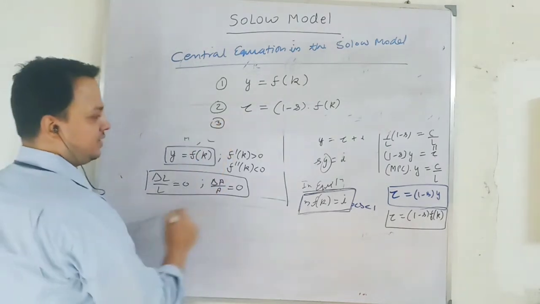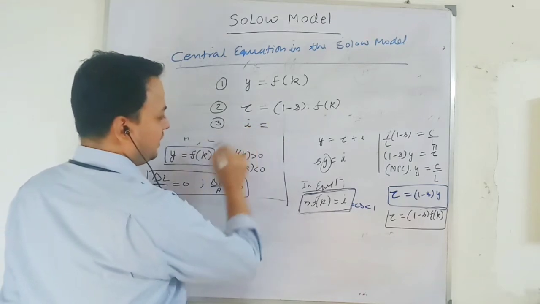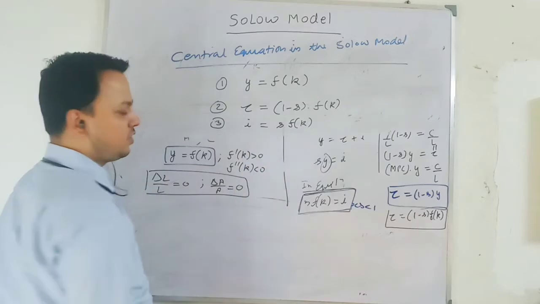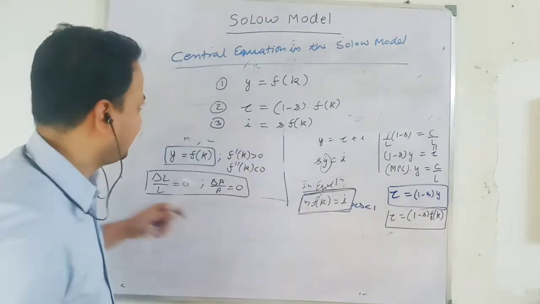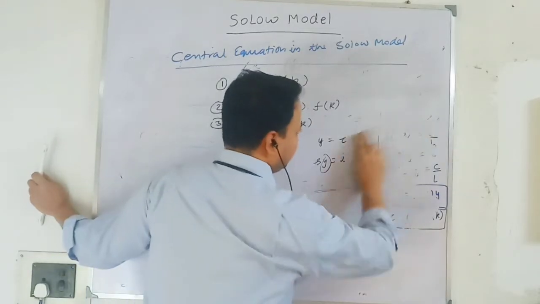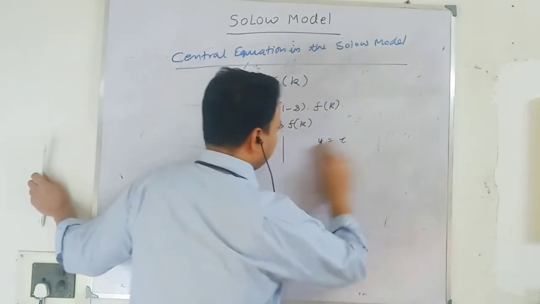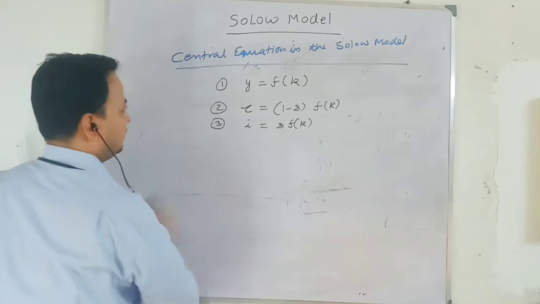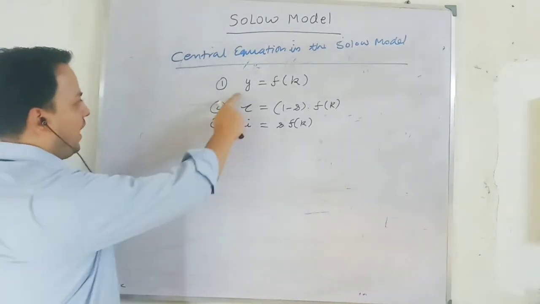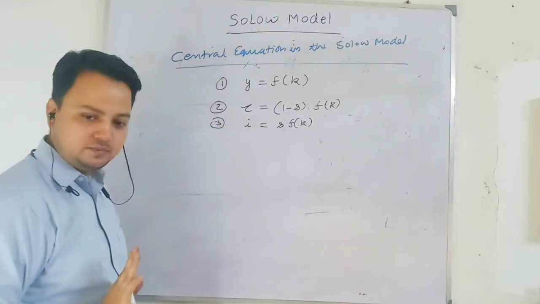Third central equation is that investment per worker is a function of saving per worker. This also is a function of k. Let me clarify one. So y, c and i are dependent variables.